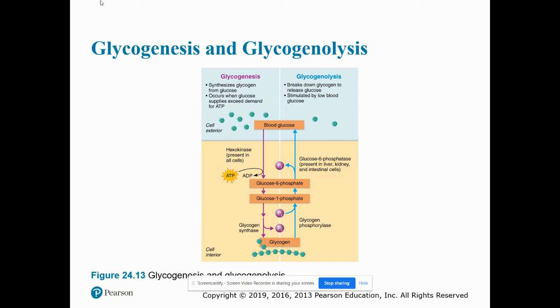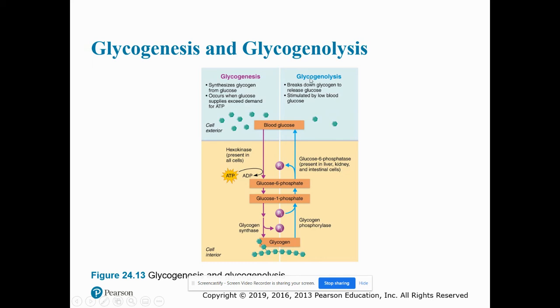So here we have the two different pathways. Glycogenesis is a synthesis of glycogen. So we're moving this way. We have excess blood glucose. That's going to get converted to glucose 6-phosphate, then glucose 1-phosphate, and then into glycogen.